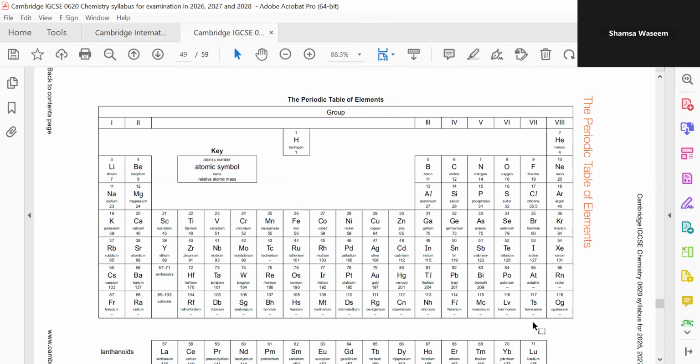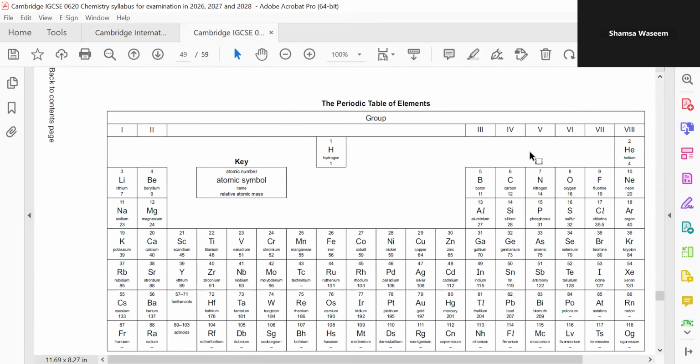Like the proton number of hydrogen is 1, then helium's proton number is 2, then lithium 3, 4, and so on.